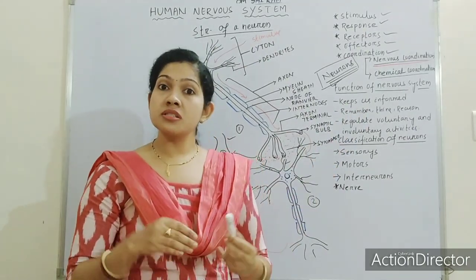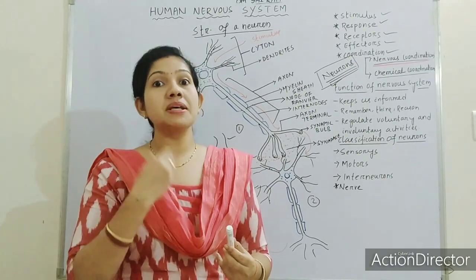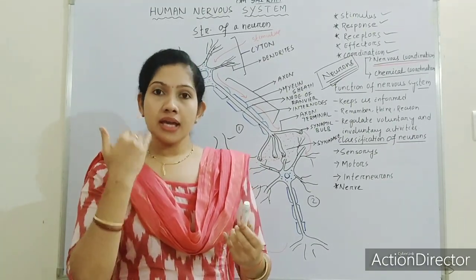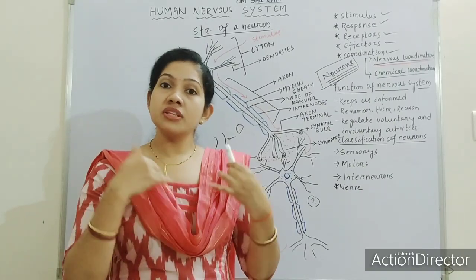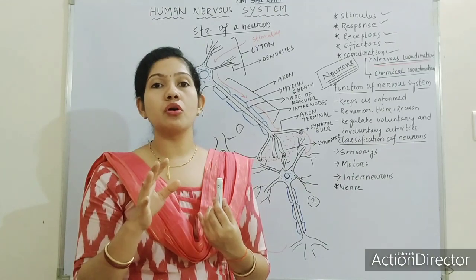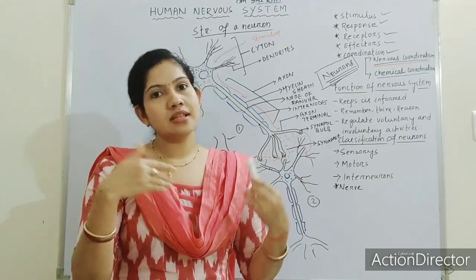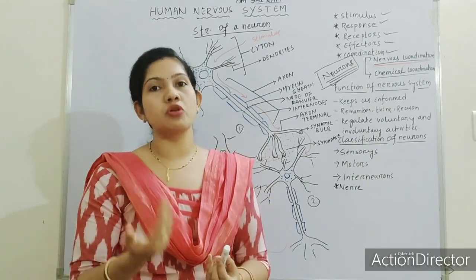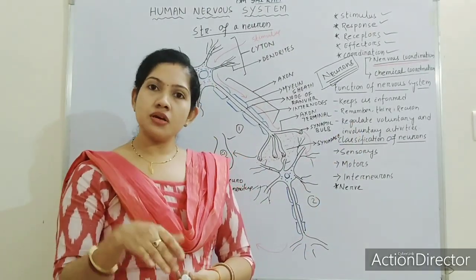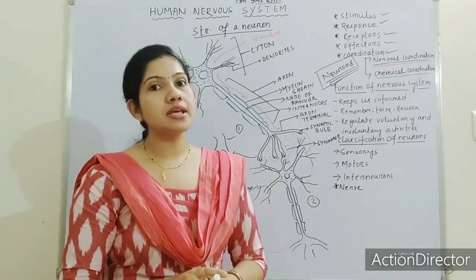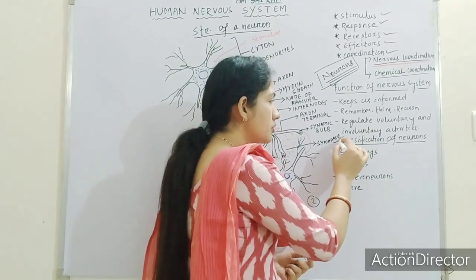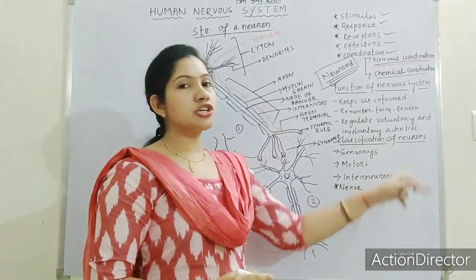It also regulates the involuntary activities like breathing and formation of heartbeat. Formation of heartbeat takes place without our will. If we want to stop our breath, then we cannot. We can stop it for a while, then again we will find suffocation. So the nervous system regulates the voluntary and the involuntary activities also. Got it? The last topic for today's class is classification of neurons.